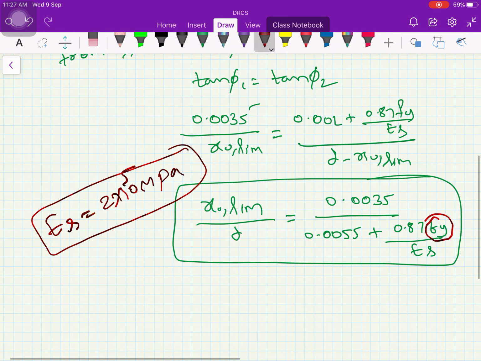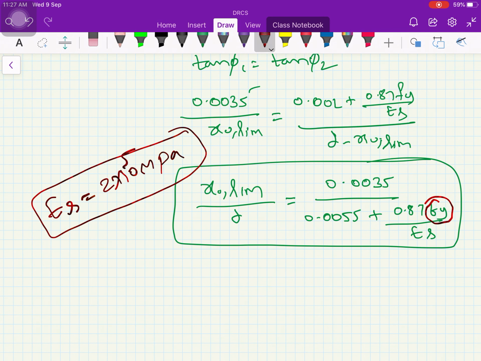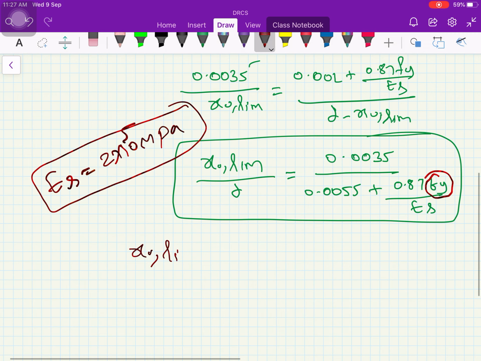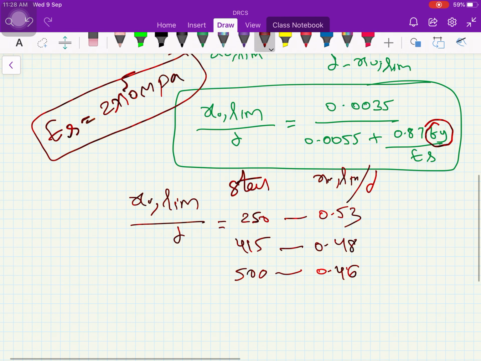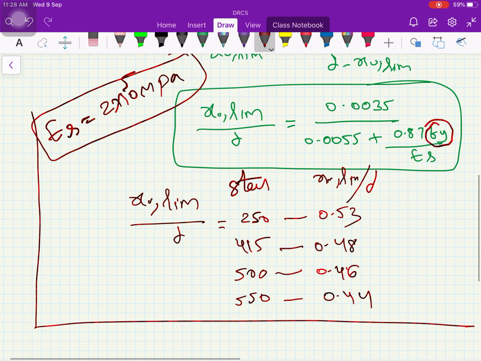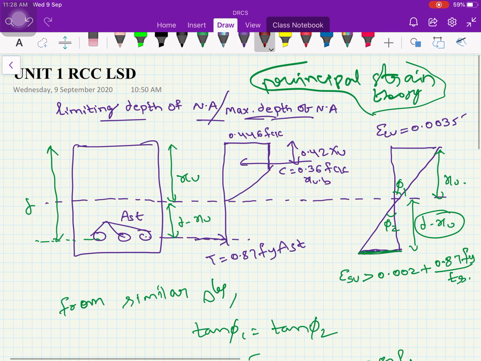On page number 70 of IS 456 the values of xu limit by d are given directly, depending on grade of steel. For Fe 250 the value is 0.53, for Fe 415 steel it is 0.48, for Fe 500 steel it is 0.46, and for Fe 550 steel this value is 0.44. So based on the grade of steel, you can directly take the value of xu limit by d from IS 456 page number 70. So this is all about the limiting depth of neutral axis.